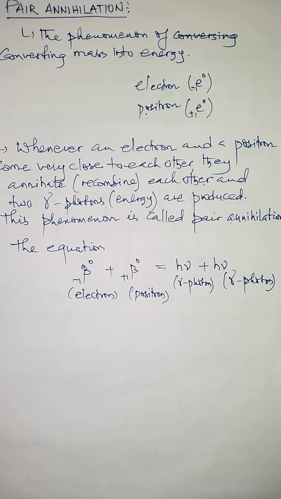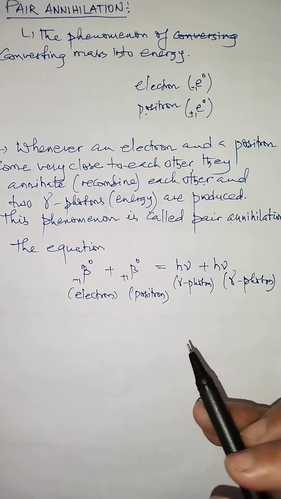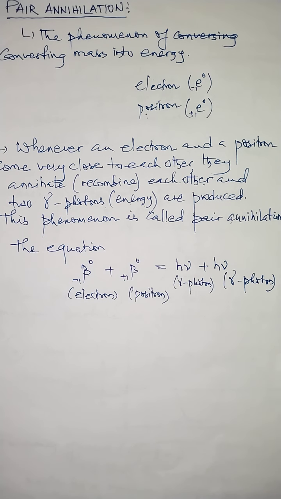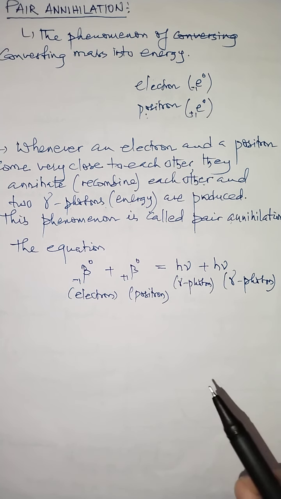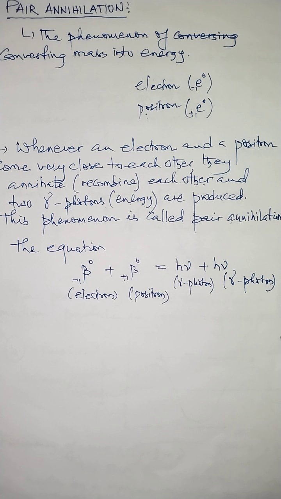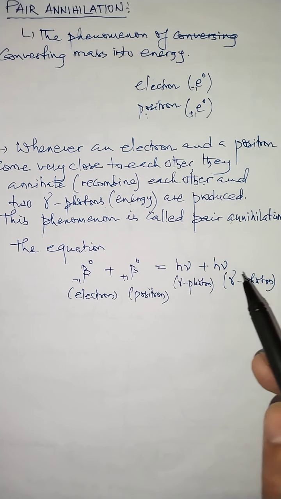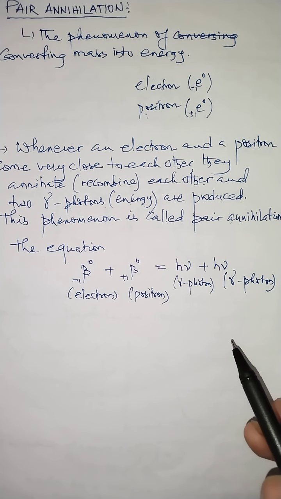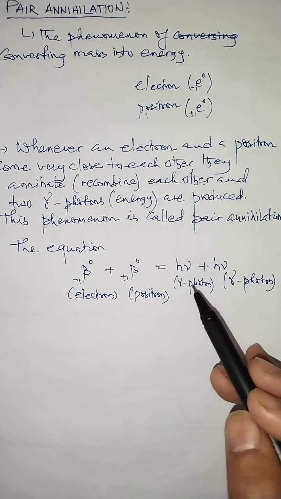Now the question that arises here is why the production of two gamma photons? Why not one? The result of the combination of this electron and positron, why are two gamma photons produced? Why not one? The main answer is that if one gamma photon is produced, then both energy and momentum will not be conserved. Because in pair annihilation and pair production, energy as well as momentum has to be conserved. So in order to conserve both energy and momentum, two gamma photons must always be produced. That's why if only one gamma photon is produced, then energy and momentum will not be conserved.